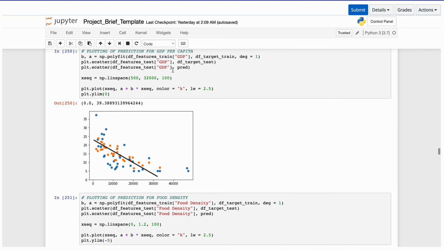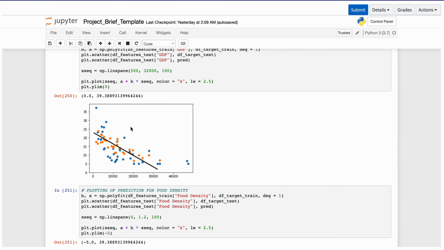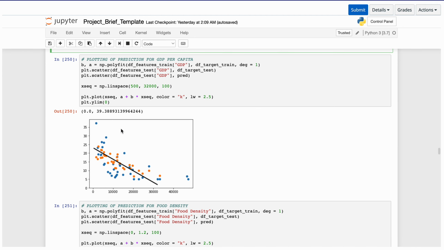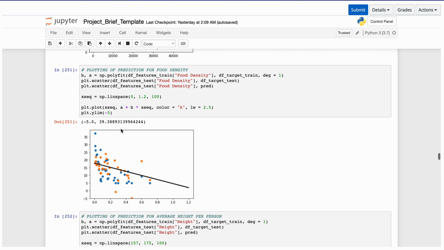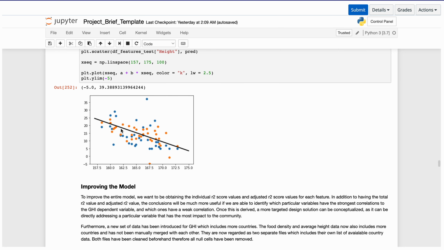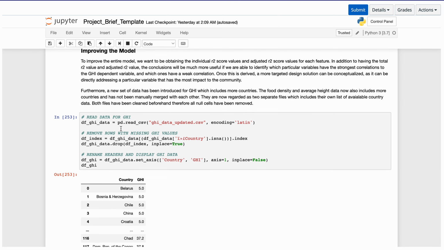Then we would like to just plot the prediction for GDP per capita. So here we see the difference between the predicted and the actual values. Same with food density and same with average height per person. Here we are just visualizing how accurate our predictions are. So now we need to improve our model.